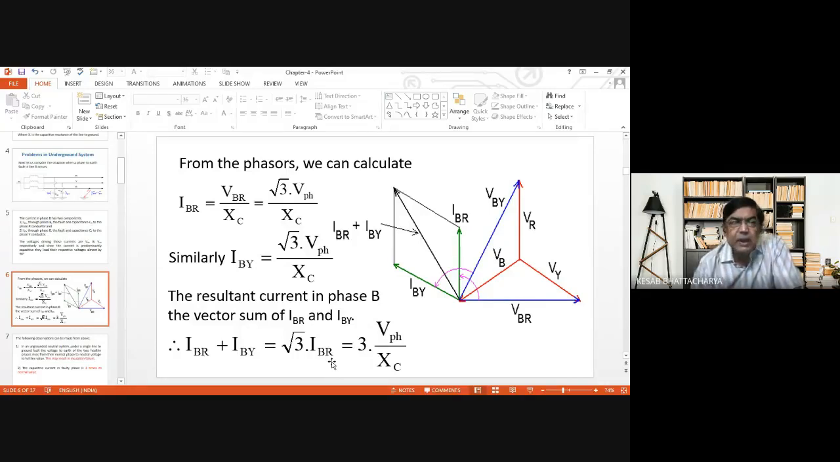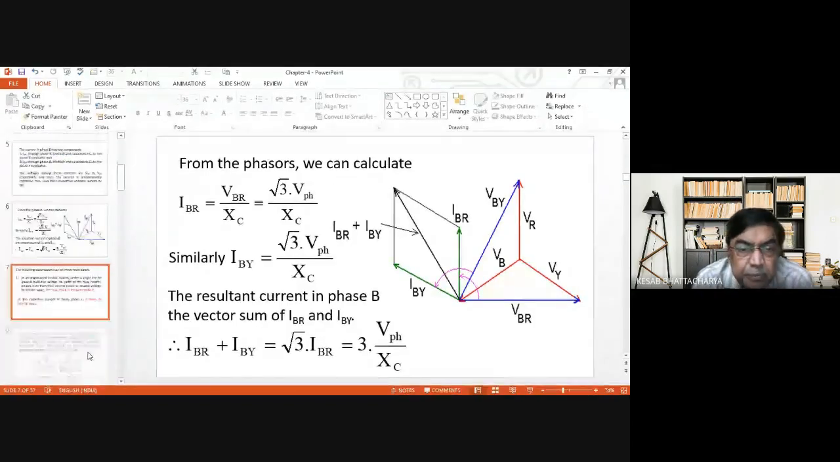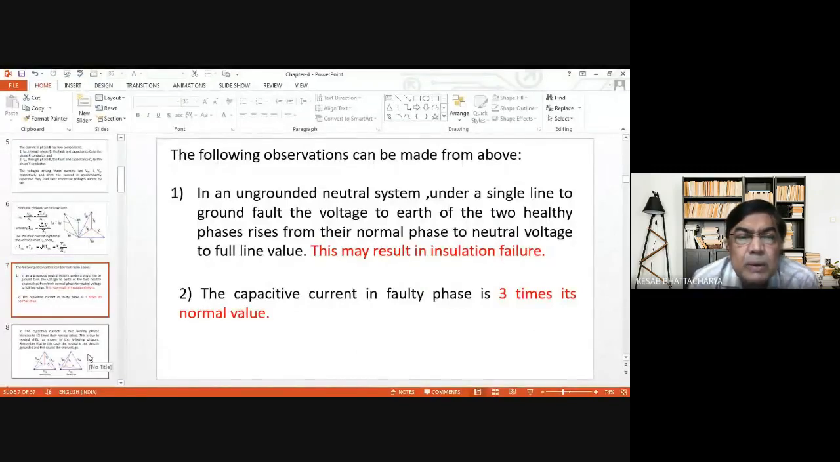Under normal conditions, the current that would have been flowing through the capacitances formed between the lines and grounds, we have seen the magnitude of those currents are equal to V phase by XC. Now, due to this earth fault, the fault current has become 3 into V phase by XC. Therefore, the fault current is 3 times the normal capacitive current that flows through the capacitances formed between the line and ground. So that is our first observation. What are the other things? Let us see.